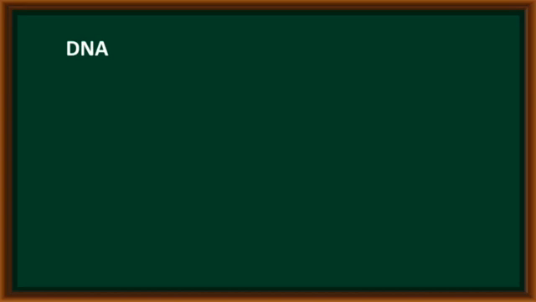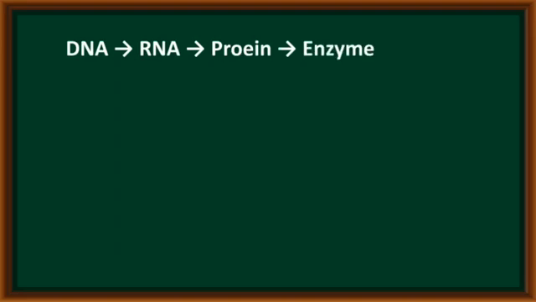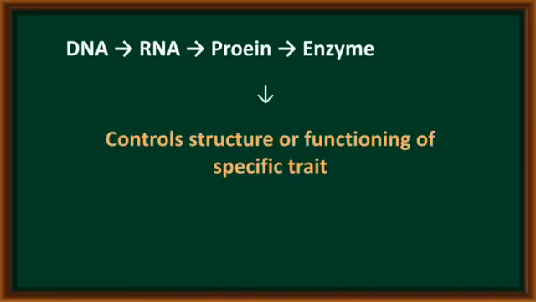A DNA molecule can produce RNA with the help of transcription. RNA can produce a protein molecule with the help of translation. Now this protein acts as an enzyme to control the structure and functioning of a specific trait in a living cell.